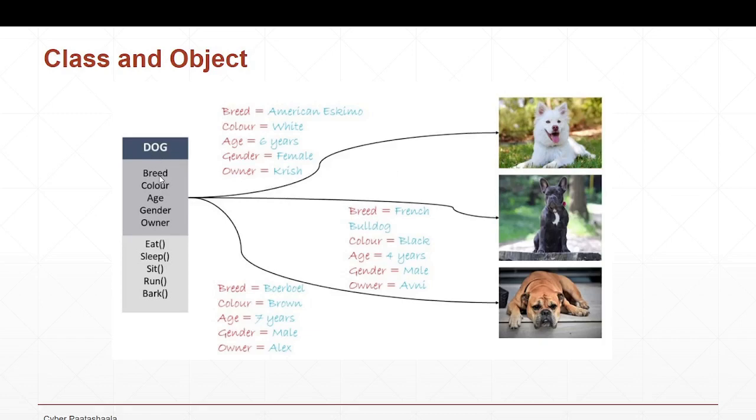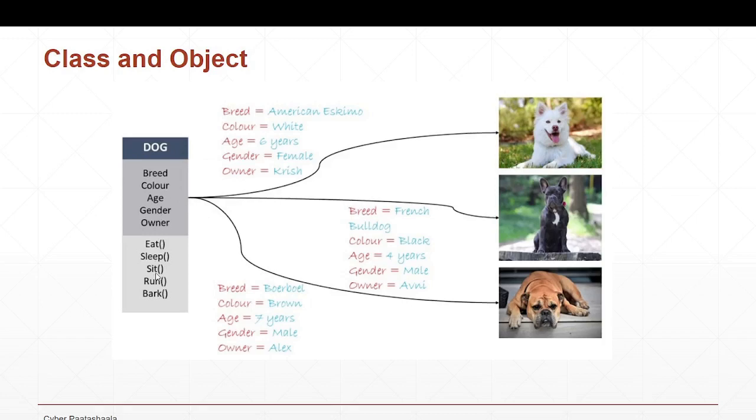So it is not referring to any particular dog or any particular object. These are the characteristics of a dog. Here we defined a category called dog, and every dog will have a breed, so it may be referring to some breed. Every dog has some color, some age, some gender, and every dog might have some owner, right? These are the common characteristics of a dog, and it is not referring to any particular dog.